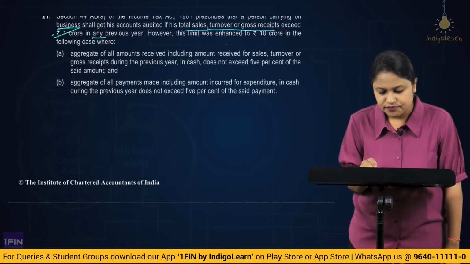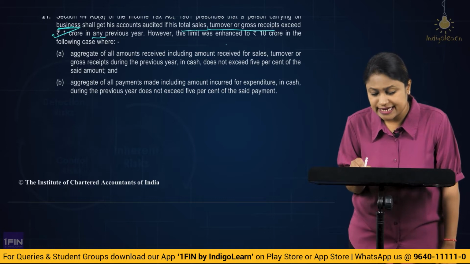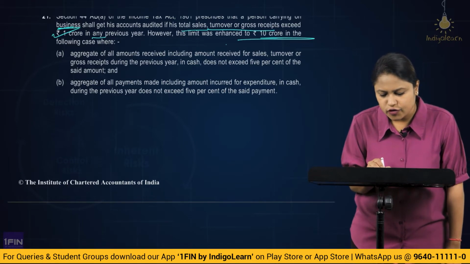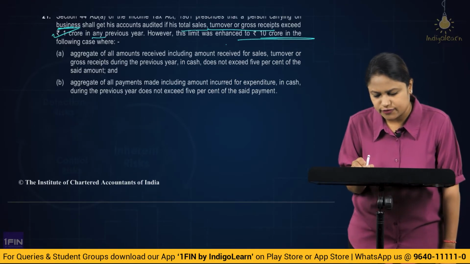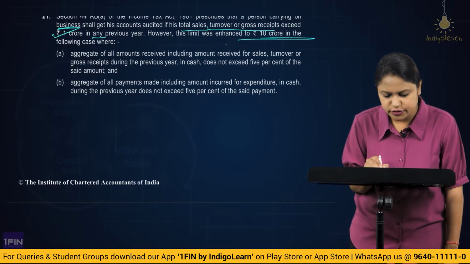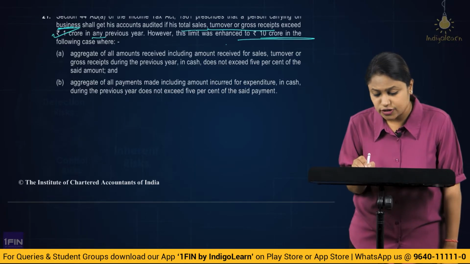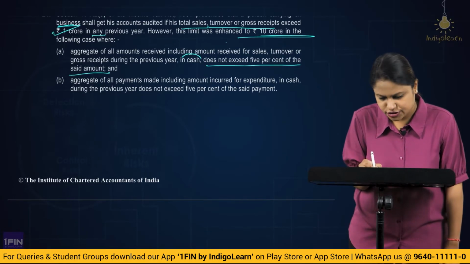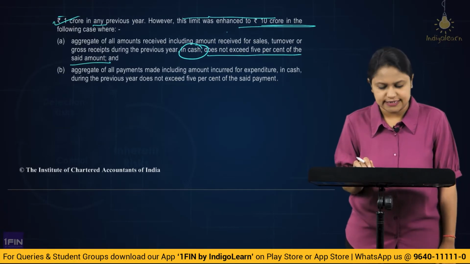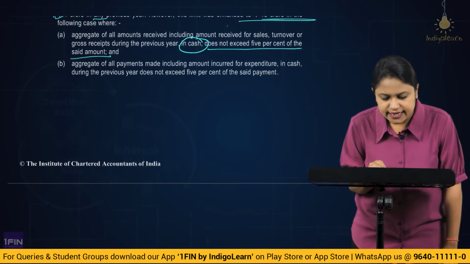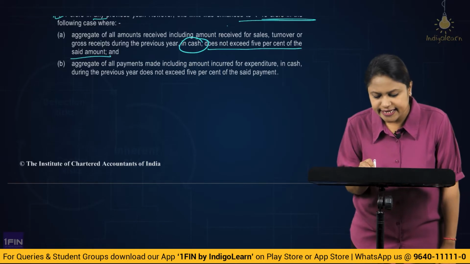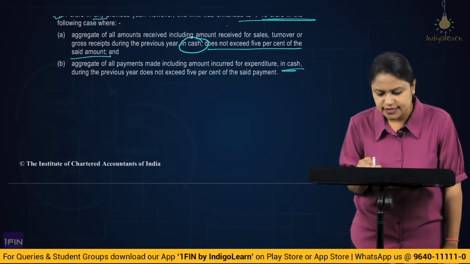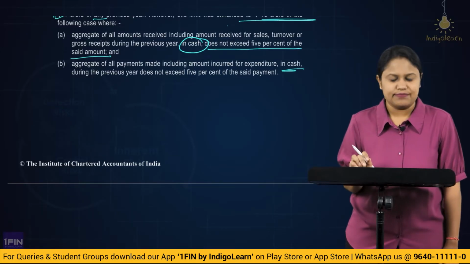However, this limit was enhanced to 10 crore in the following cases: aggregate of all the amounts received, including amount received from sales, turnover or gross receipt during the previous year, in cash, does not exceed 5% of the said amount; and aggregate of all the payments made, including amount incurred for expenditure in cash during the previous year, does not exceed 5% of the said payment.